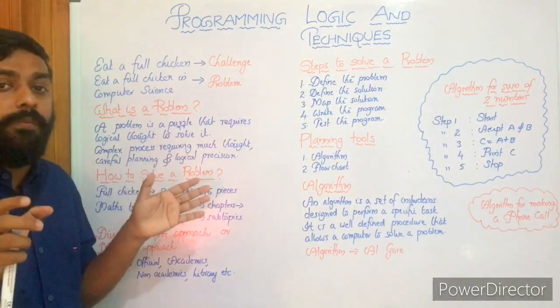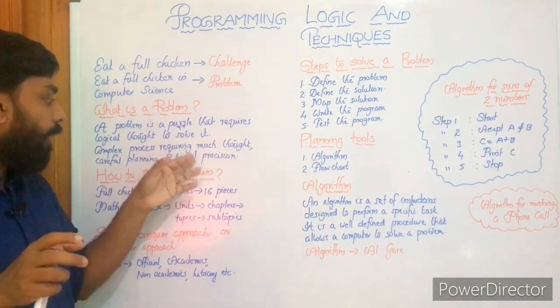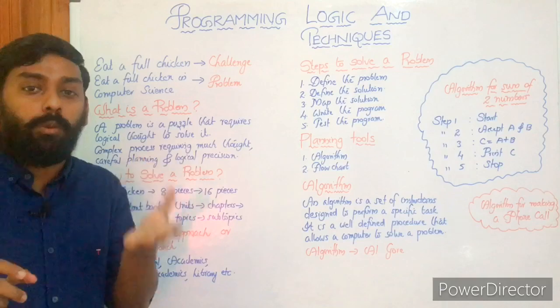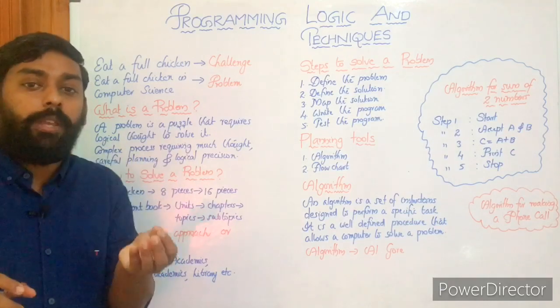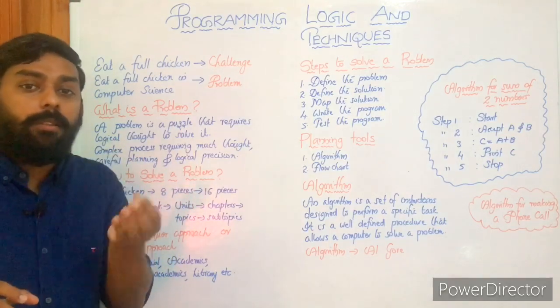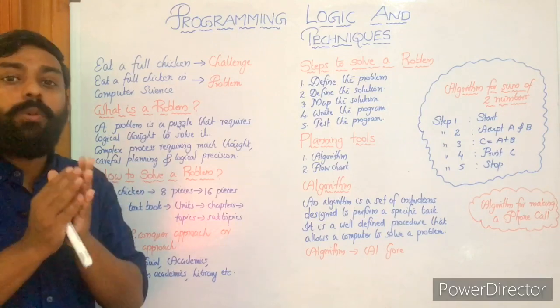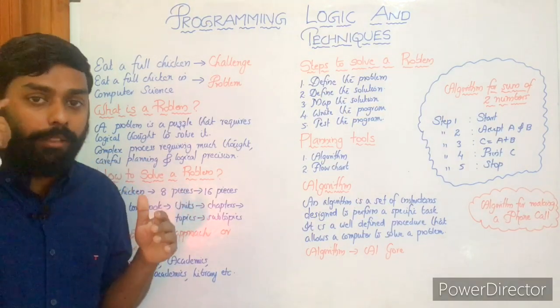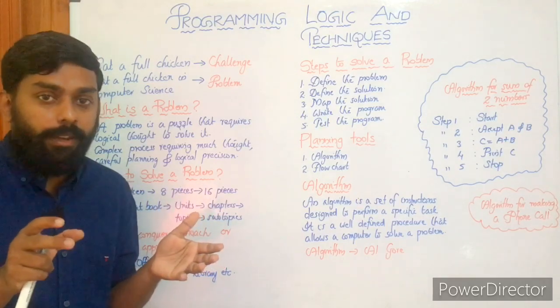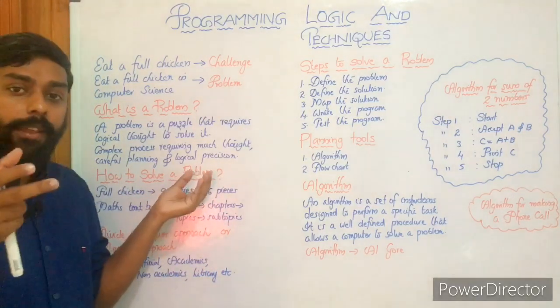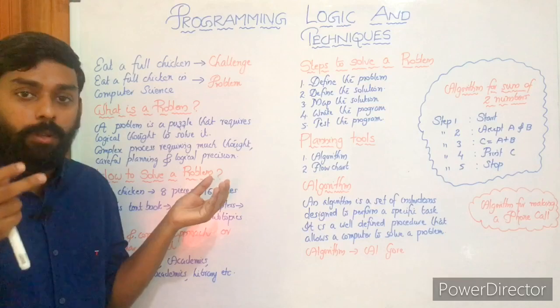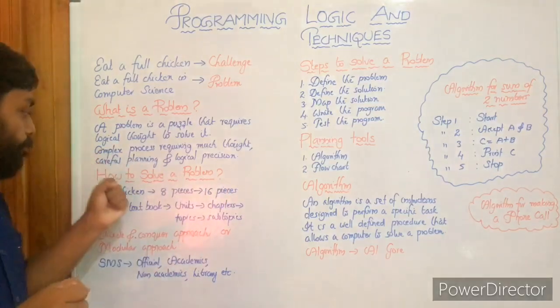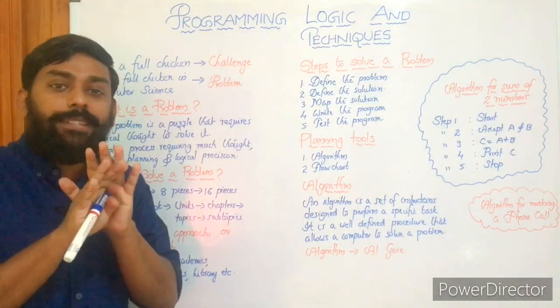We need thorough planning, and of course logical precision, the accuracy of completing the solving process. That is what exactly a problem is. A problem is a puzzle that needs logical thinking to solve it. Then we need careful planning, and logical precision is also needed, right?